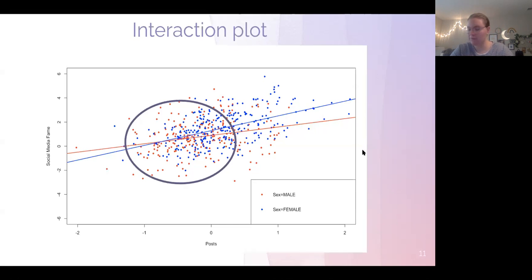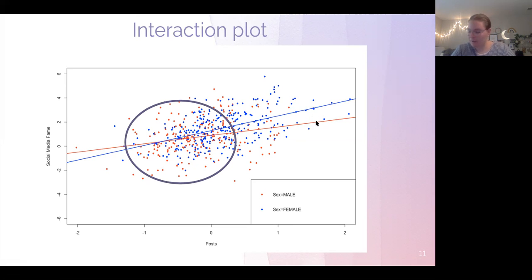We can also look at this visually through an interaction plot. Here we have two lines, one being red for males and blue for females. This is calculated using our simple slopes and simple intercepts, which is just a way for us to take our interaction and turn those terms back into a main effects model. So we have two regression lines, and you can see that there is an interaction because our lines cross at this point and we have a difference in our slopes,